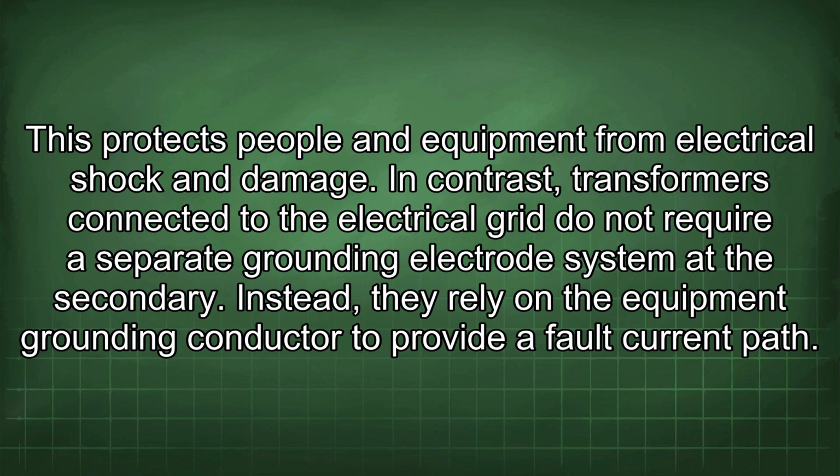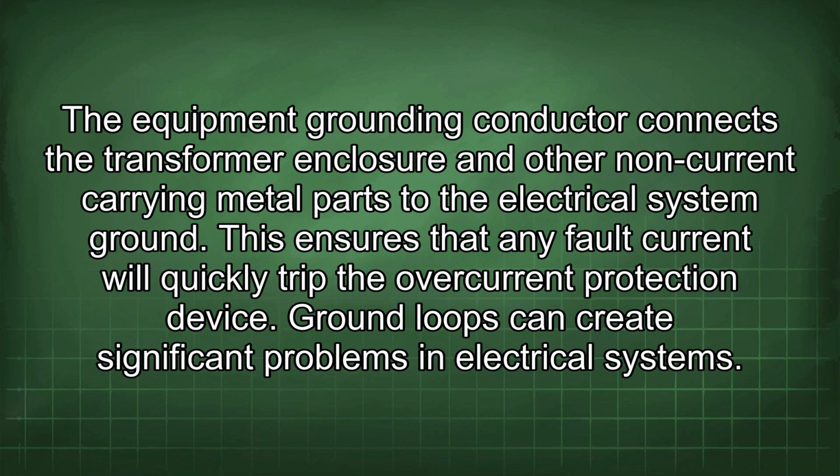In contrast, transformers connected to the electrical grid do not require a separate grounding electrode system at the secondary. Instead, they rely on the equipment grounding conductor to provide a fault current path. The equipment grounding conductor connects the transformer enclosure and other non-current carrying metal parts to the electrical system ground. This ensures that any fault current will quickly trip the overcurrent protection device.